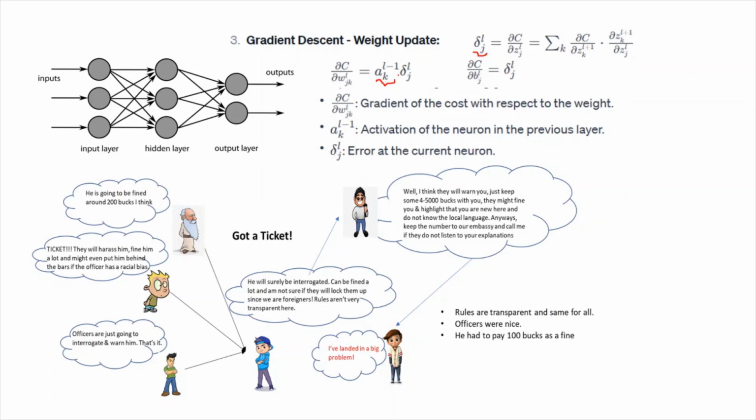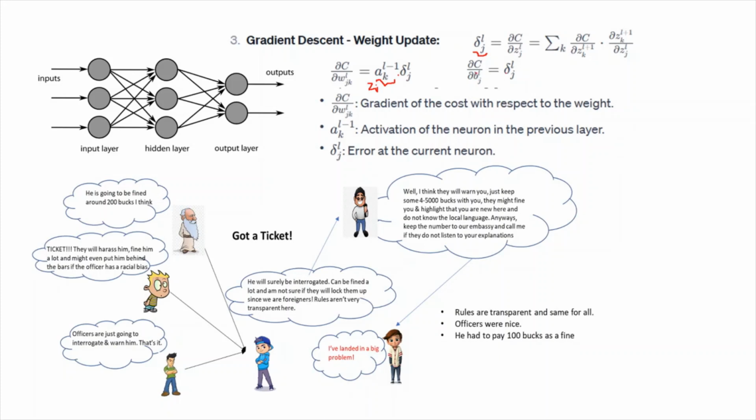So why do we actually multiply this? Because when we were trying to find out the z_j, we multiplied the activation received from the previous layer with the weight. So in this case we need to consider the output of the activation from the previous layer.